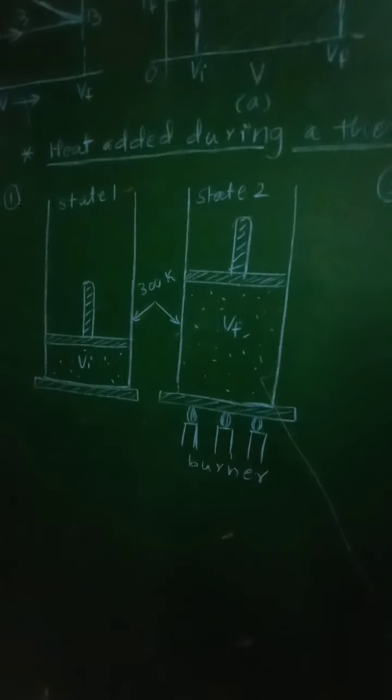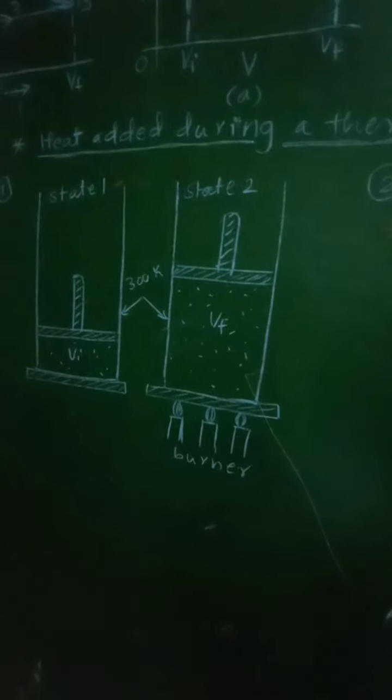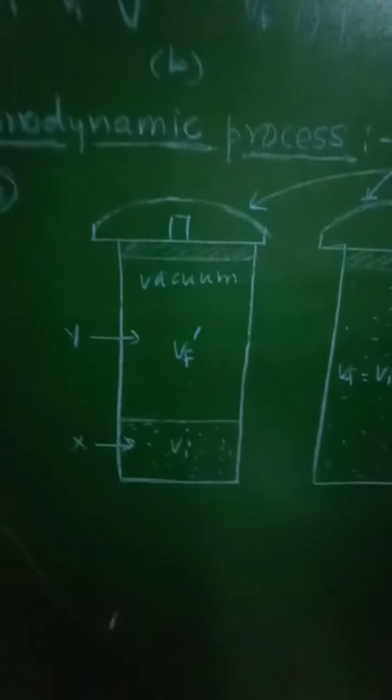So this will be the first case in which heat energy is added to that system during the thermodynamic process.